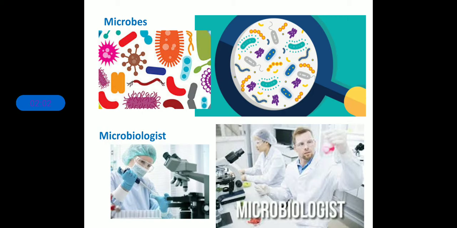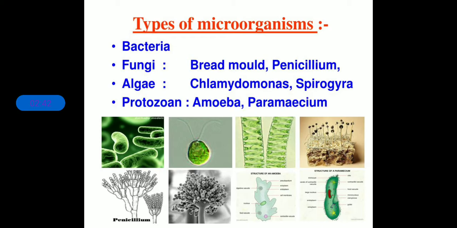The people who research and study microorganisms are called microbiologists, and the study of microorganisms is called microbiology. Clear? So the microscope is used to see microorganisms because they are very tiny and cannot be seen with naked eyes. A microbiologist is the person who studies microorganisms, and the study of microorganisms is called microbiology. Clear? So let us move further now.